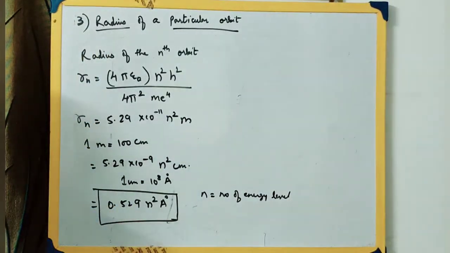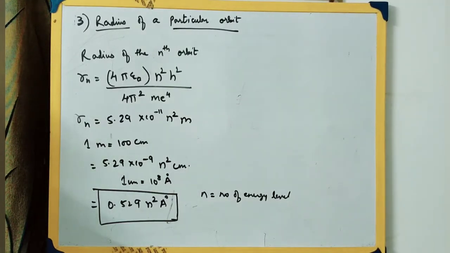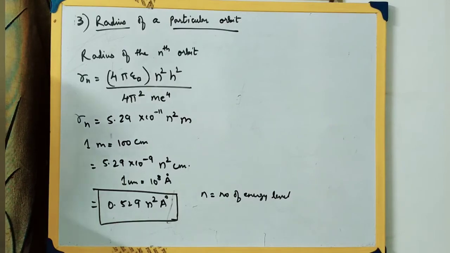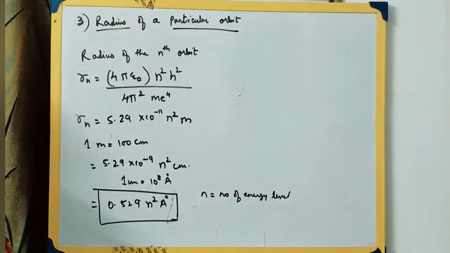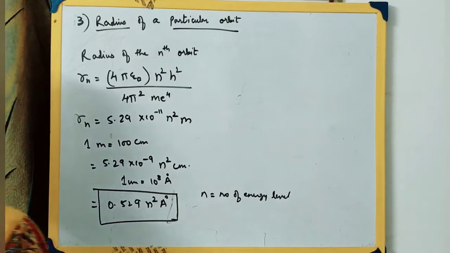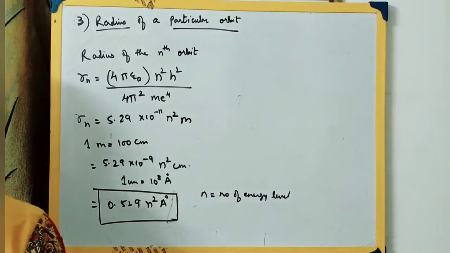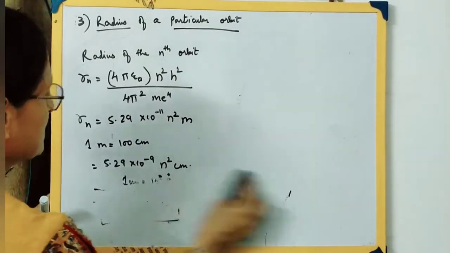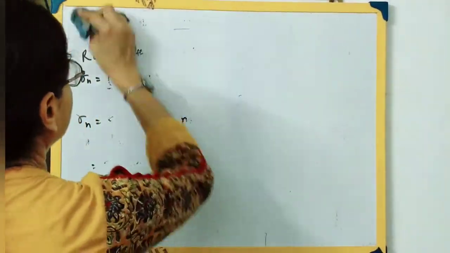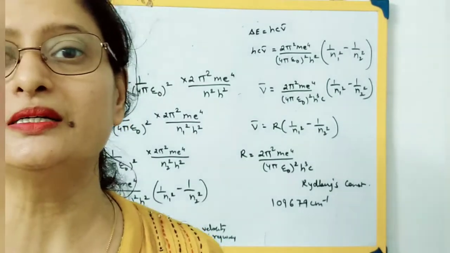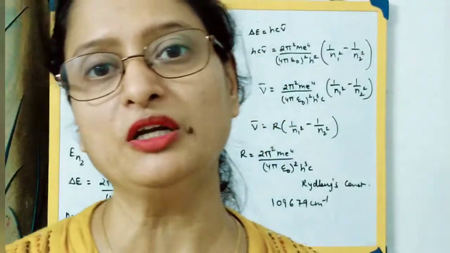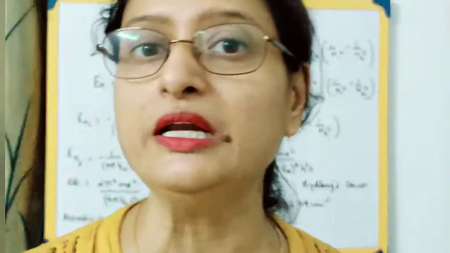Now let me first tell you one more thing. Before we proceed to the demerits of Bohr's model, I forgot to tell you about the atomic spectrum of hydrogen, which I explained some time back. As I told you, from Bohr's model we get the formula for finding out the energy of an electron in a particular energy level, which I have shown you just now.